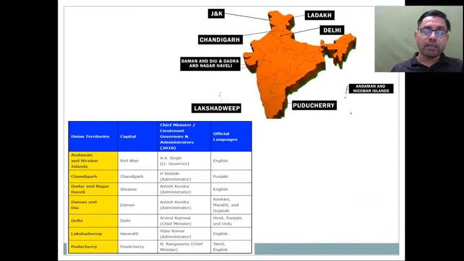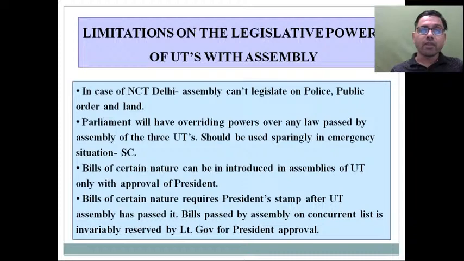So as far as legislation of those union territories that have been provided with their own legislative assemblies, even though these legislative assemblies have been provided, in the case of the National Capital Territory of Delhi you will find that the legislative assembly of Delhi can legislate on all subjects in the state list except on police, law and order, and matters related to urban land planning. So these matters the Delhi Legislative Assembly cannot enact.